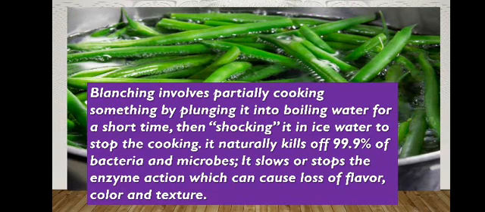So this is the blanching process, in which it destroys around 99.9% of microflora, and at the same time it stops the enzyme action, which can cause loss of flavor, color, and texture. In this process the color, texture, and flavor are enhanced, and it gives a fresh and dynamic look to the foodstuffs. It is mostly adopted for fruits and vegetables. This is the blanching process.